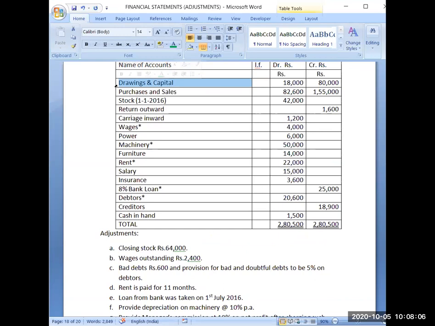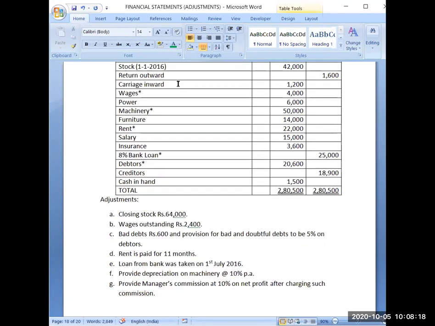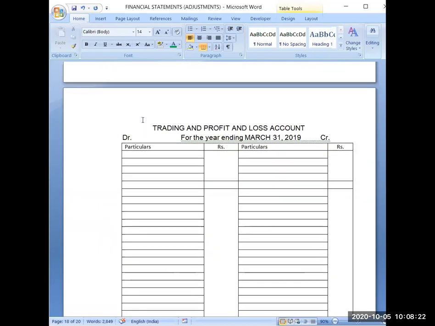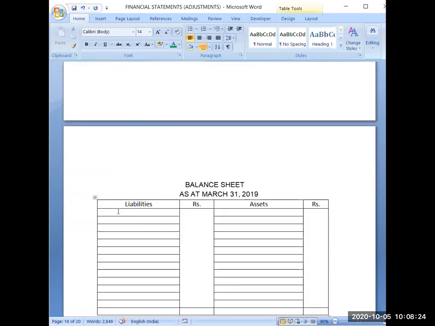So first I will be writing the capital account balance and I know out of these two, drawings have debit balance always and capital has credit balance. So I should be knowing the nature of the balance of these accounts. So now because I know both are the personal accounts, both will go to the balance sheet. So capital I will be writing here.